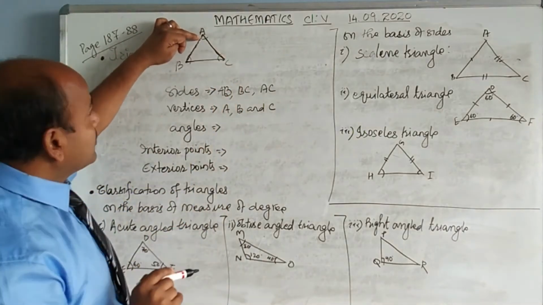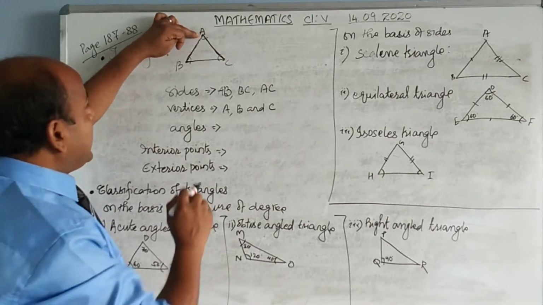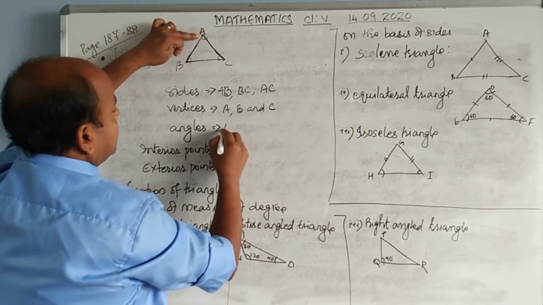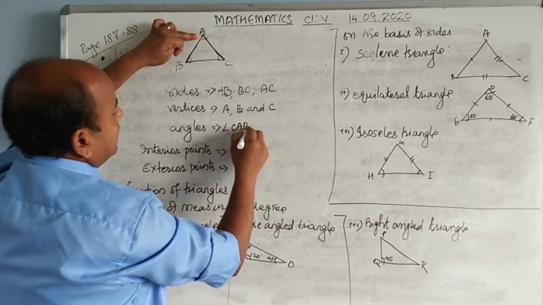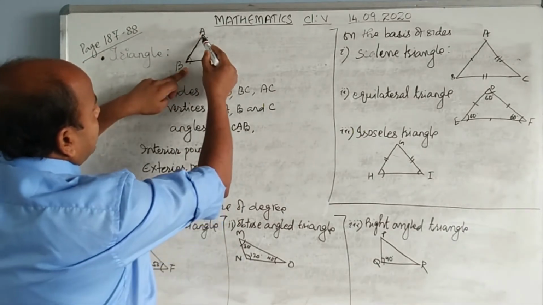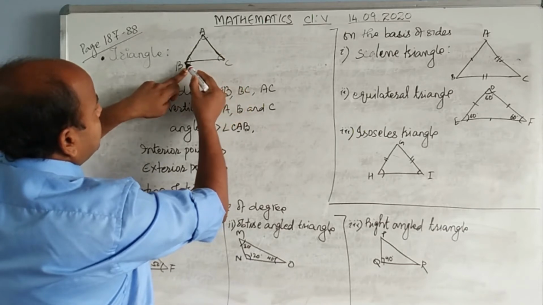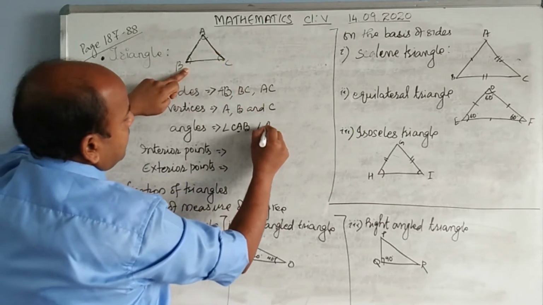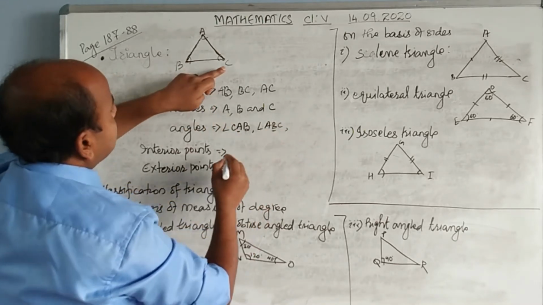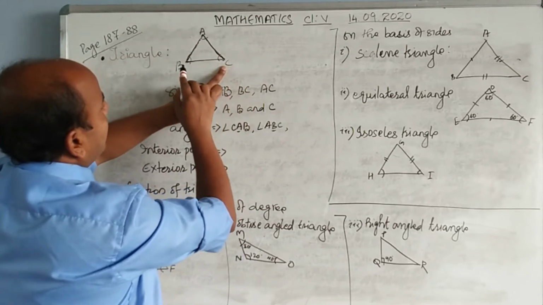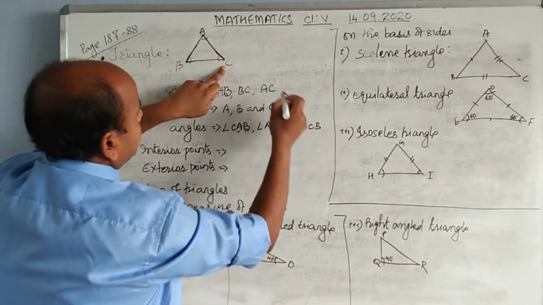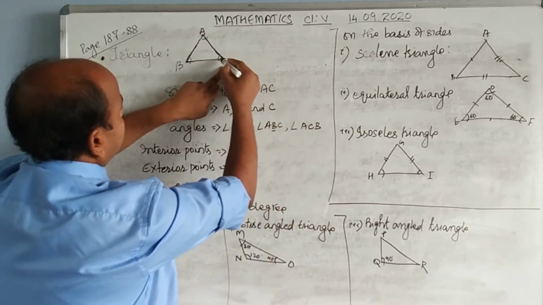It is the same. The middle one is angle A. Then this is to be written as angle ABC or angle CBA, meaning the middle one, B. And this angle is to be written as ACB or BCA, the middle one.